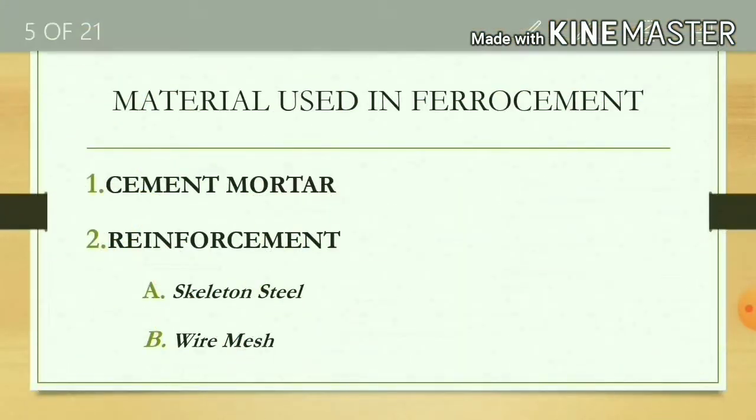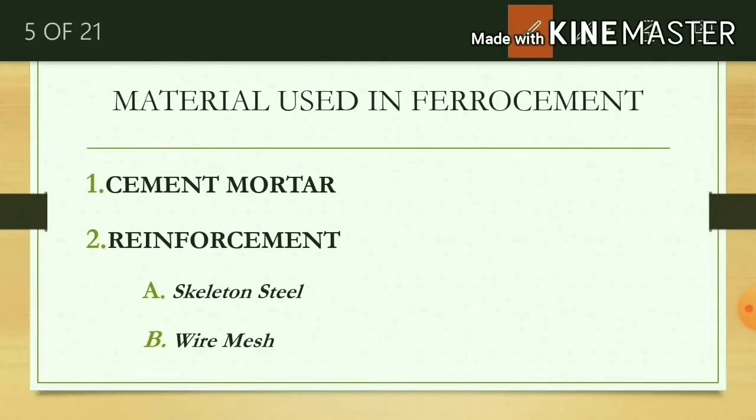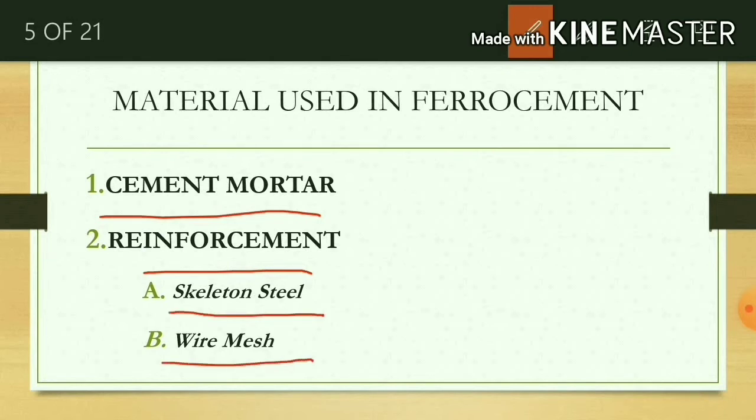Material used in ferrocement. Three types of material are used in ferrocement. First is cement mortar, second is reinforcement. As reinforcement, skeleton steel is used and wire mesh is also used in ferrocement.